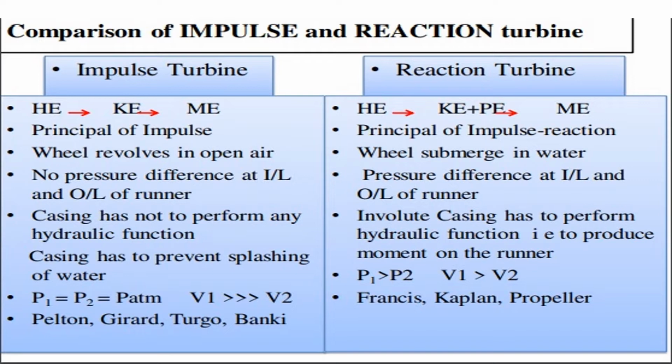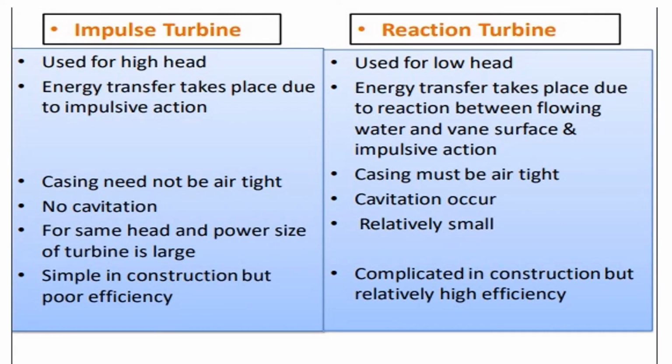In a reaction turbine, the inlet pressure is high and the outlet pressure is low. Generally, the outlet pressure is a vacuum pressure, below atmospheric pressure, and the absolute velocity V1 is higher than the exit velocity V2. Very good examples of reaction turbines are the Francis and Kaplan propeller turbines. In an impulse turbine, high head is utilized, but in a reaction turbine, low head is utilized.